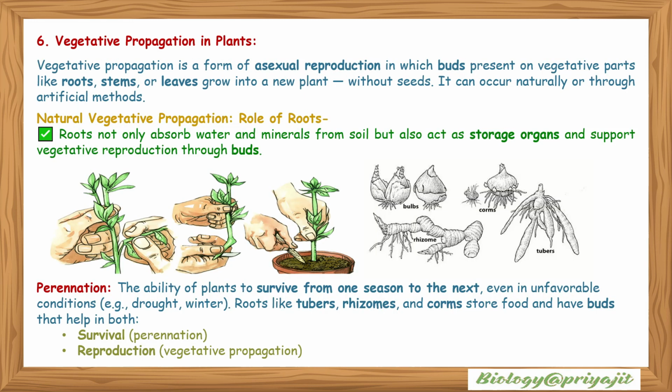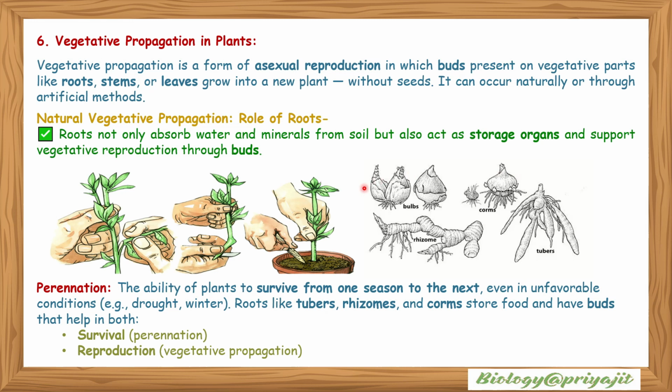Vegetative propagation in plants. Vegetative propagation is a form of asexual reproduction in which buds present on vegetative parts like roots, stems, or leaves grow into a new plant without seeds. It can occur naturally or through artificial methods. Natural vegetative propagation: role of roots. Roots not only absorb water and minerals from soil but also act as storage organs and support vegetative reproduction through buds. This is an image showing the type of vegetative reproduction which is naturally occurring.